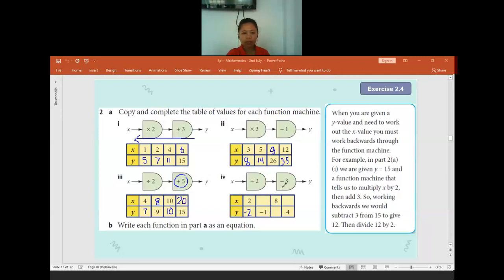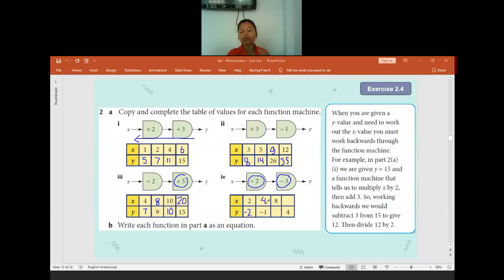We do it from the back one, from the opposite. Yeah, so negative 1, opposite of negative 3 is plus 3. Negative 1 plus 3 will be equal to 2. After 2 in here, this is divided by 2. Opposite of divide by 2 is multiply by 2. 2 times 2 will be equal to 4.